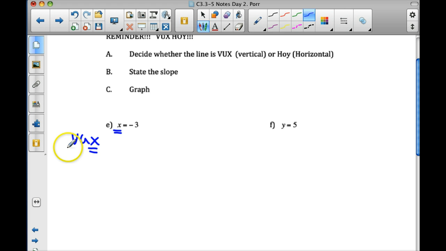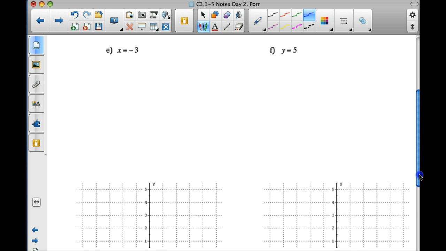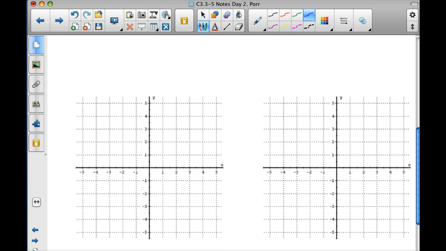What's the slope of that line, Tully? -3. What's the U stand for? Undefined. Or what's the other way we say it? No slope. Okay. So it's a vertical line, it's an undefined slope, and it's an X equals line. So everybody go on the X-axis to -3 and draw a vertical line there.